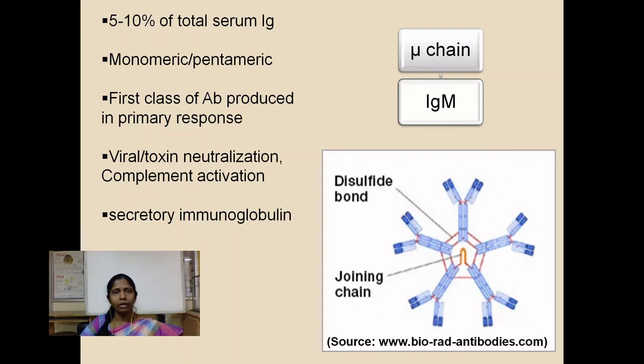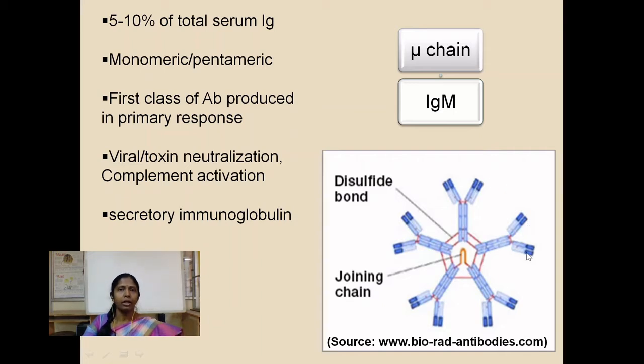Pentameric means there are five IgM molecules arranged together and attached by a peptide chain called the joining chain. In this pentamer, the Fc portions are arranged towards the center and the antigen binding sites are arranged towards the periphery of the pentamer.